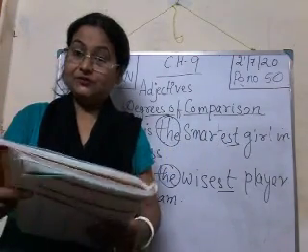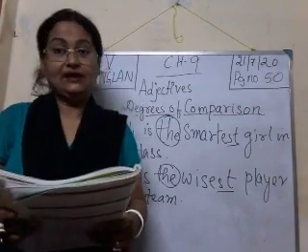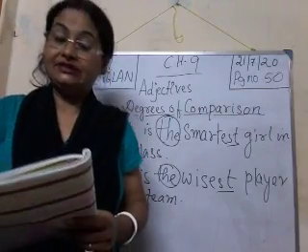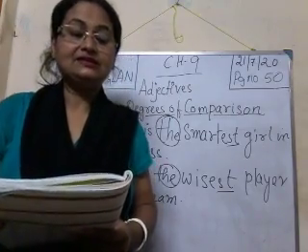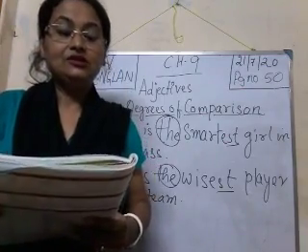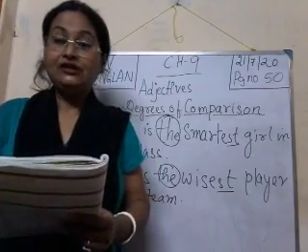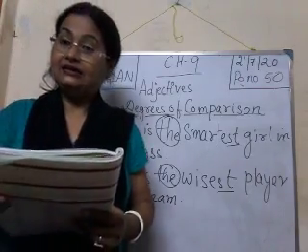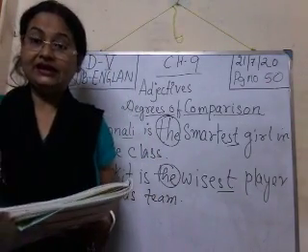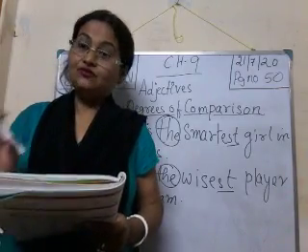Turn the page, come to page number 51. Okay, read out all this, learn this. You have to learn this. There is no other option. So poor, poorer, poorest, rich, richer, richest, sweet, sweeter, sweetest, short, shorter, shortest, then small, smaller, smallest, slow, slower, slowest, tall, taller, tallest, thick, thicker, thickest, weak, weaker, weakest, young, younger, youngest. So here we have added er to the comparative degree and est to the superlative degree. Okay, this is one rule.